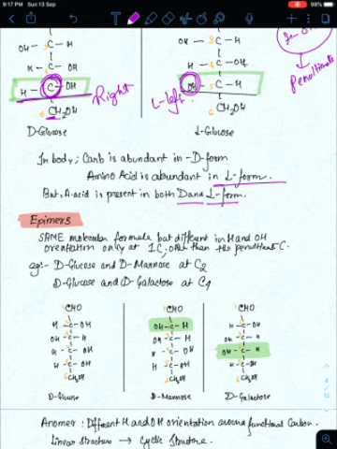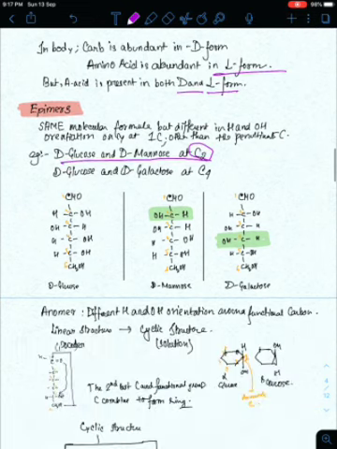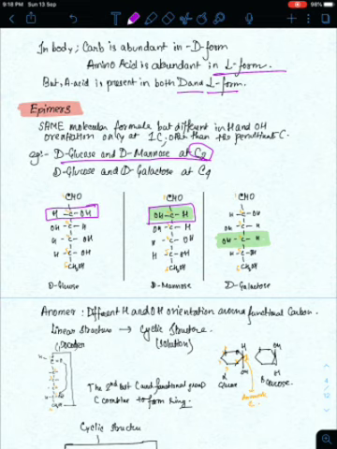For example, D-glucose and D-mannose, we will study the structure of both. They have a difference at carbon 2. So see, this is the structure of D-glucose. You can see I have numbered 1, 2, 3, 4, 5, 6 around the carbon, and you also see the structure of D-mannose. This is the second carbon, this is the second carbon.